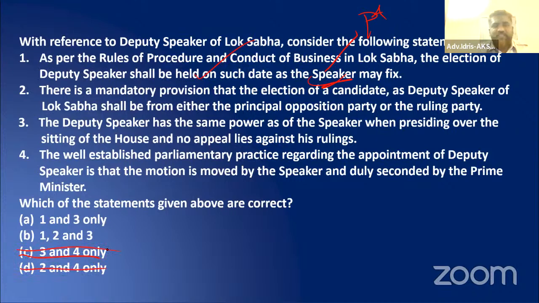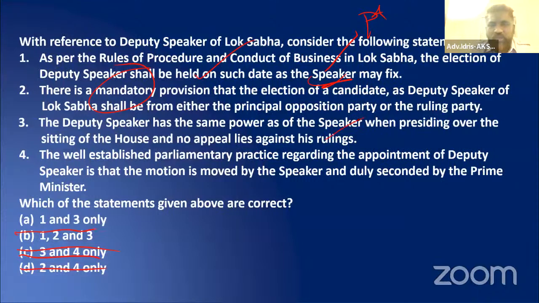Let us cut off. These 4 statements are there; let us make it easy. There is a mandatory provision that the election of a candidate as Deputy Speaker of Lok Sabha shall be from either the principal opposition party or the ruling party. There is nothing mandatory in that, so 2 shall not be there. Third one: the Deputy Speaker has the same power as that of a Speaker when presiding over the sitting of the House, and no appeal lies against his ruling.